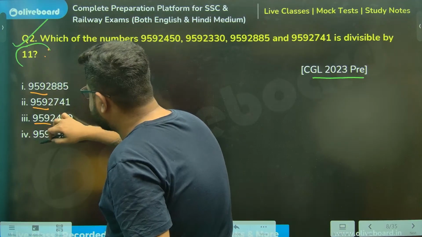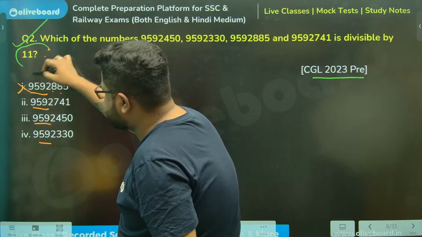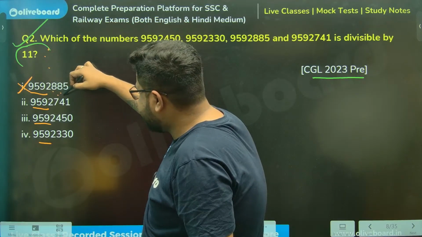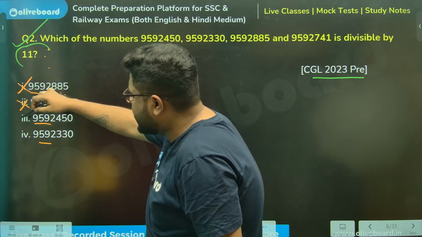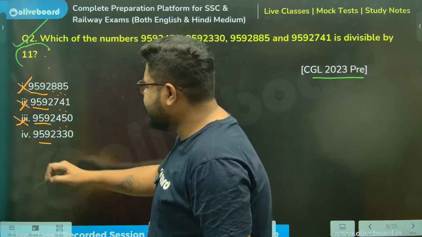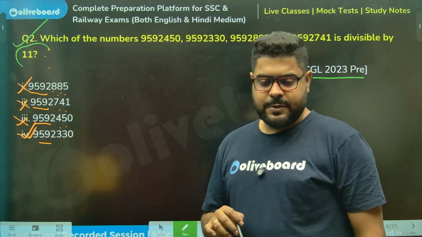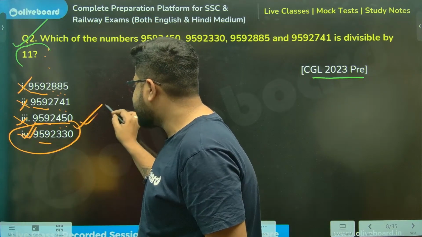9592, these are 11s. 880 and sir 5. This is not divisible, sir. 2 and 7, sorry, again I am taking 2. You see, 7 and 4, 5, 1, not divisible, sir. 4 and 5 minus 1, not divisible, sir. 3 minus 3, 0, sir. It is divisible. So 11 is getting untouched. So option number 4 is the only answer that is divisible.